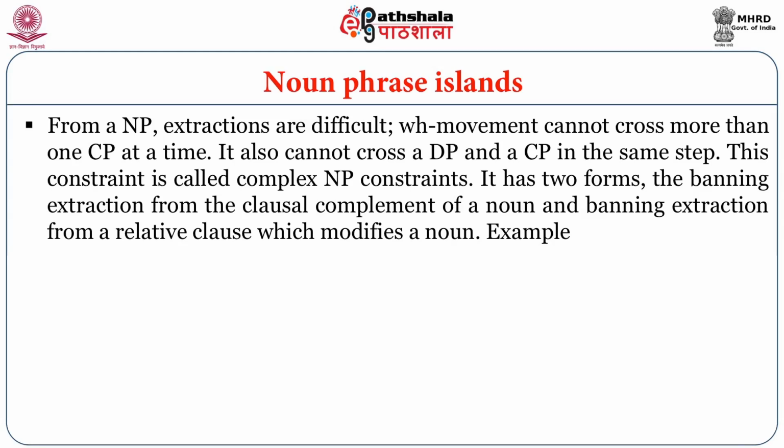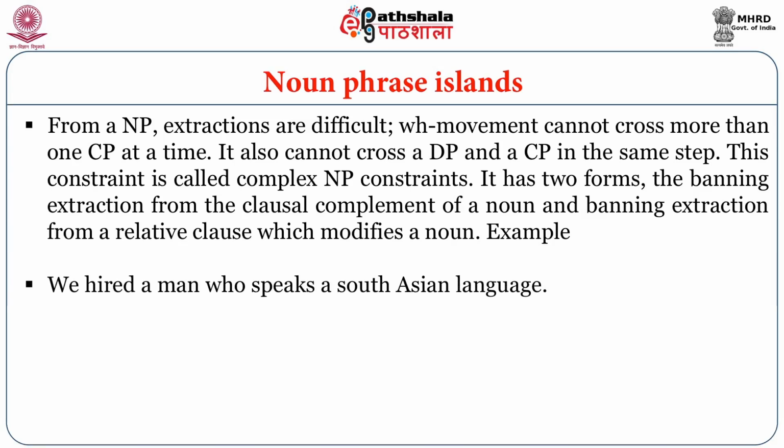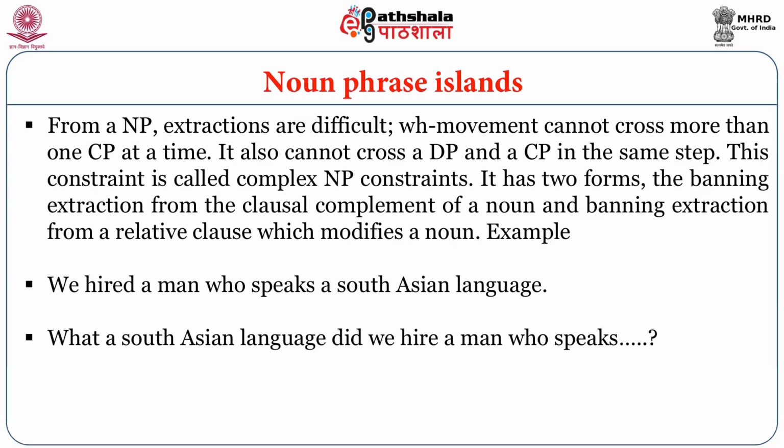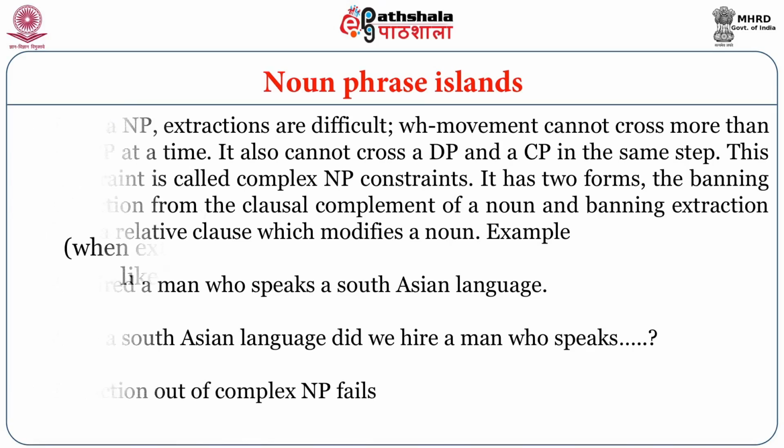It has two forms: banning extraction from the clausal complement of a noun, and banning extraction from a relative clause which modifies a noun. For example, we hired a man who speaks a South Asian language. What a South Asian language did we hire a man who speaks? This extraction out of the complex noun phrase fails.